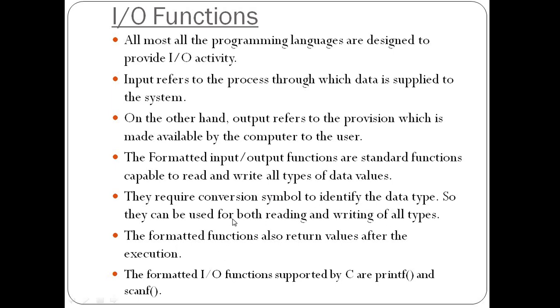So they can be used for both reading and writing all types. Formatted functions also return a value after execution. So the formatted IO functions basically supported by C are nothing but the printf function and the scanf function. First we will see the printf function.